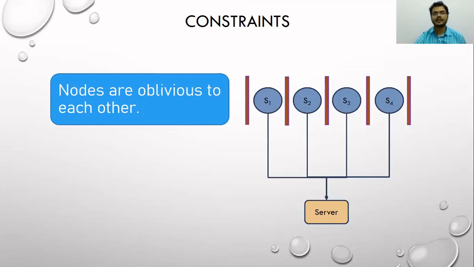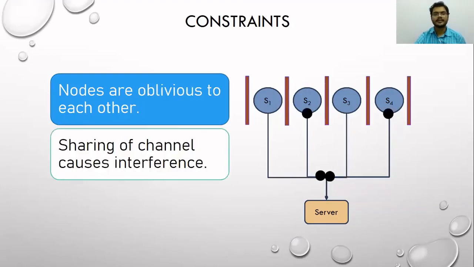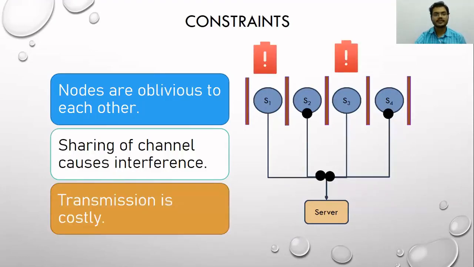So they can't communicate, and hence the sharing of the channel causes interference. Also, transmission is costly. Most of these smart devices are either battery powered or they harvest energy from the environment. In either case, they have constraints on their energy usage, and because transmission requires more energy, there is a cost associated with every transmission.